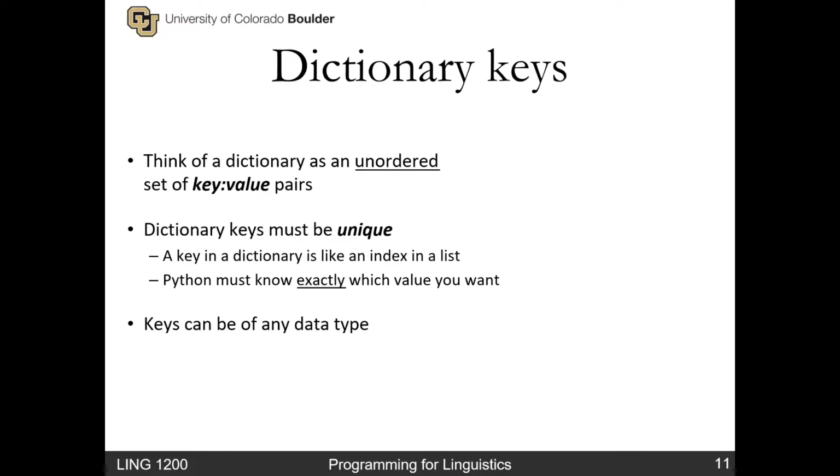Keys can be of any data type. We saw it could be a string, it can also be an integer. It can be any data type as long as it is immutable. So what does that mean? Well, let's think about what we know. Immutable data types are strings, integers, floats, and tuples, which we learned about last week. It can't be a list because lists are mutable. So keys can't be lists.